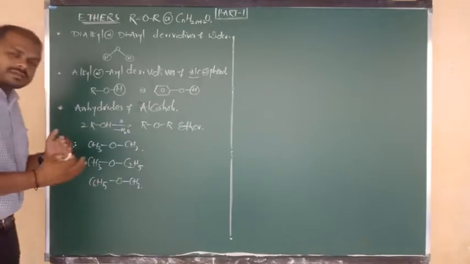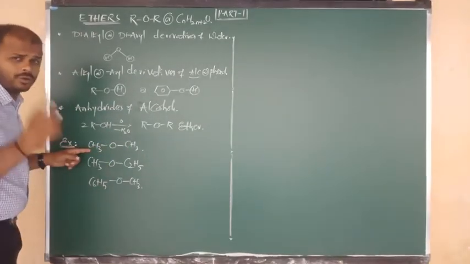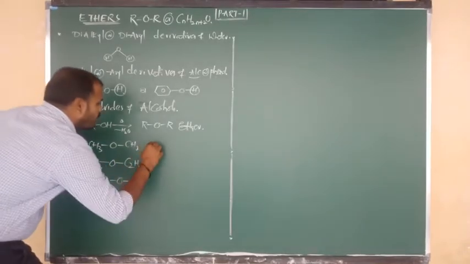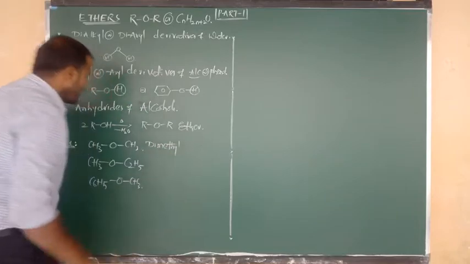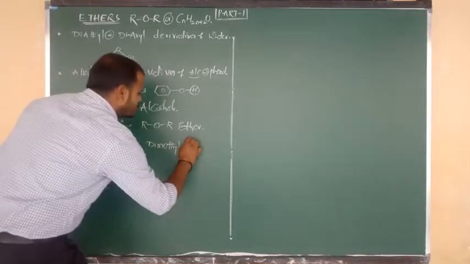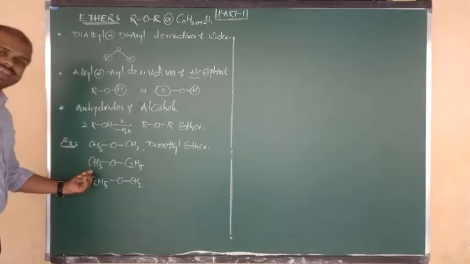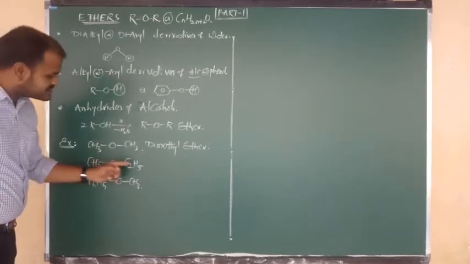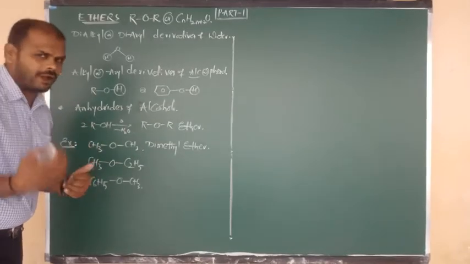Right? Try to say, sir, how to write the name of the ether? How many methyl groups are there? 2 methyls are there, beta. So I am going to write here dimethyl, looking like ROR. So that is nothing but which functional group? Ether. And here on one side a methyl group is there, and on another side O is connected to what, an ethyl group. So as per alphabetical manner we have to write.